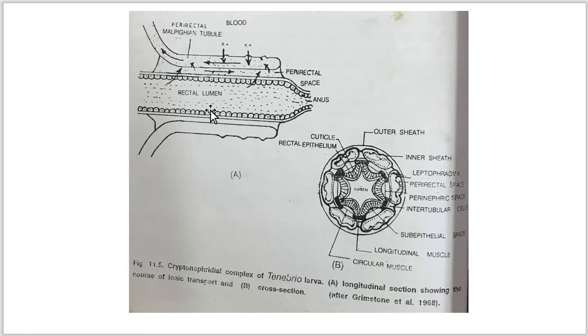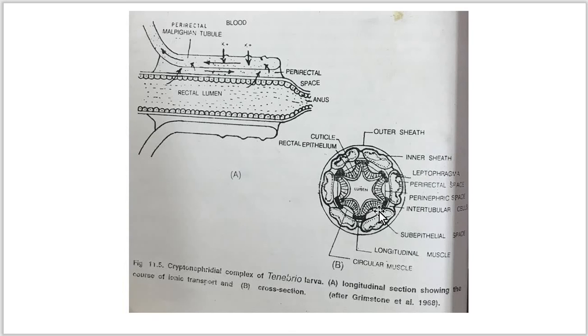The rectum is provided with flattened epithelial cells. Those cells rest on a basement membrane and open into an opening, that is the anus. So this is the longitudinal section of the rectum, which shows the Malpighian tubules from both sides, forming a perinephric space, and inside it some material in the rectal region, and this is the hemolymph.